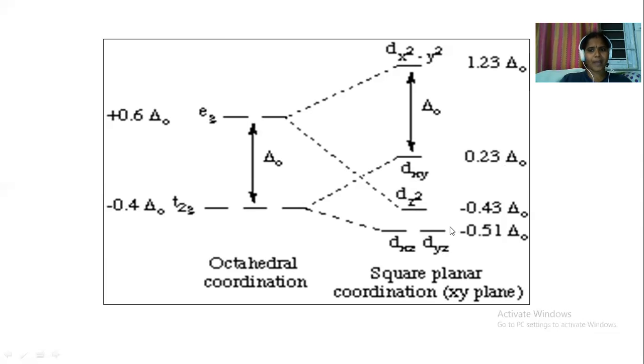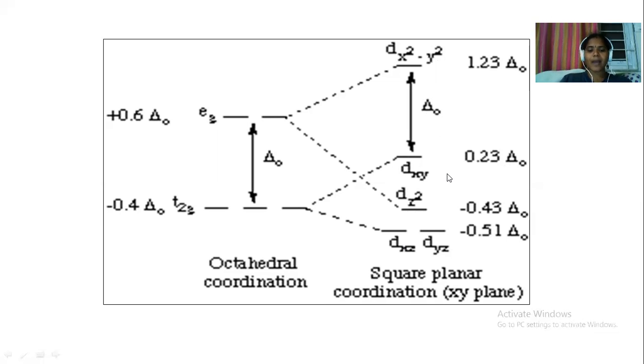The energy gap between dx square minus y square and dxy is itself equal to delta O, but there will be much more splitting as dz square, dxz and dyz orbitals have reduced energy. The overall energy difference will be more than the octahedral complexes.